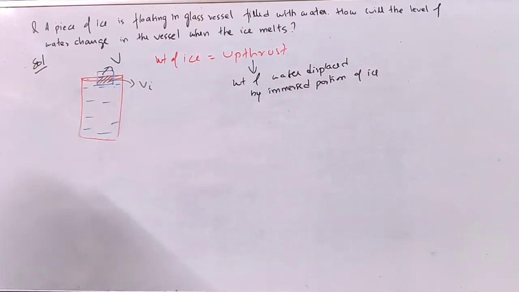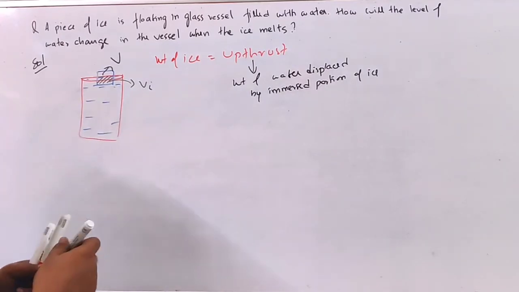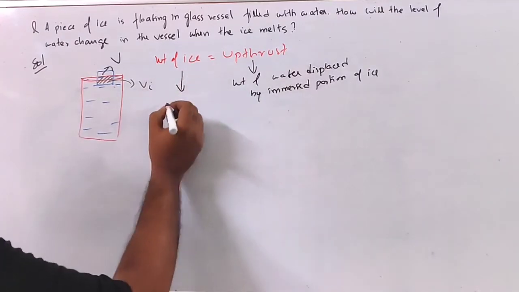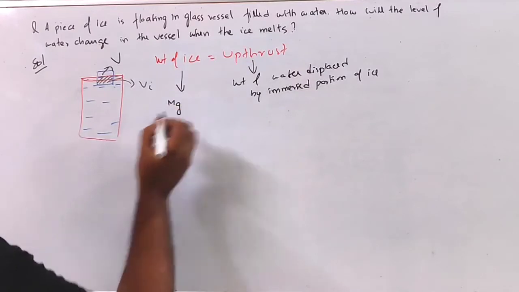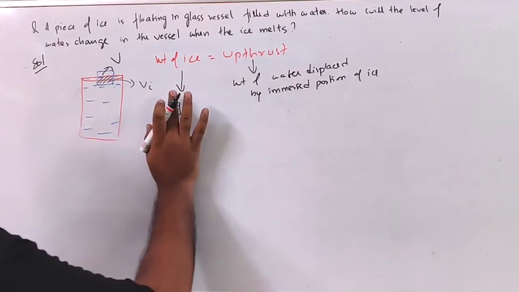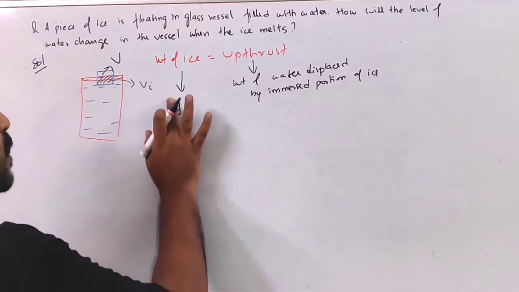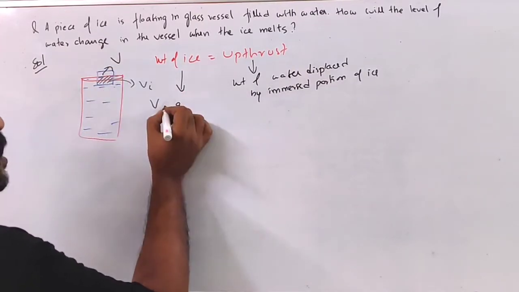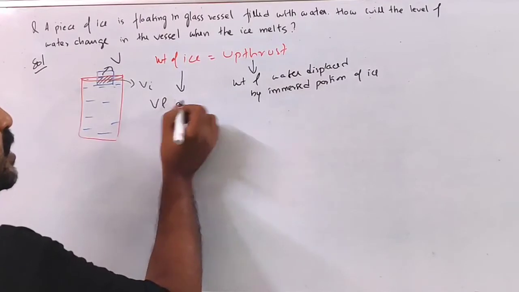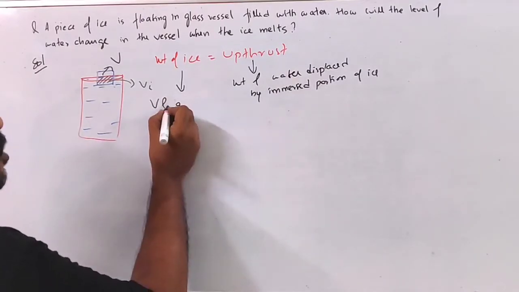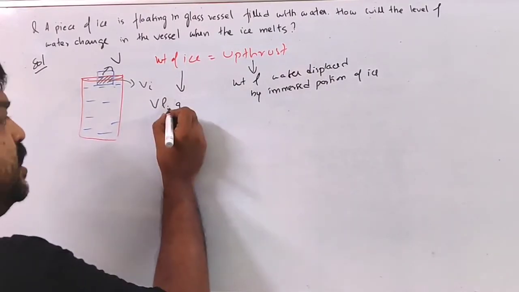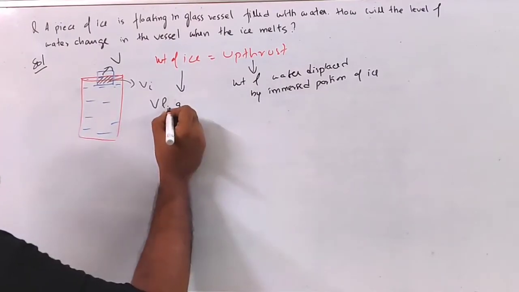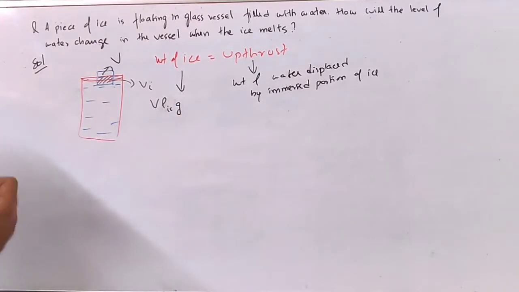So the weight of ice is m times g. m can be replaced by total volume V times density of ice times g. I write ice as IC, otherwise we'll get confused with the I of immersed volume.